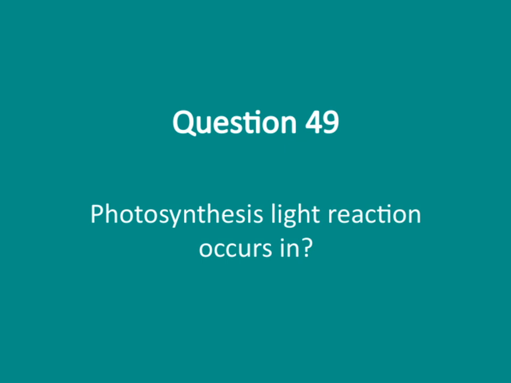This is crucial because it sets the stage for converting light energy into the energy carriers ATP and NADPH, which are then used in the Calvin cycle to produce sugars. So whenever you're asked where the light reactions happen, remember, it's in the thylakoid membranes of the chloroplasts. Recognizing this helps connect the structure of the chloroplast to its function in photosynthesis, which is at the heart of how plants sustain themselves and ultimately support life on Earth.